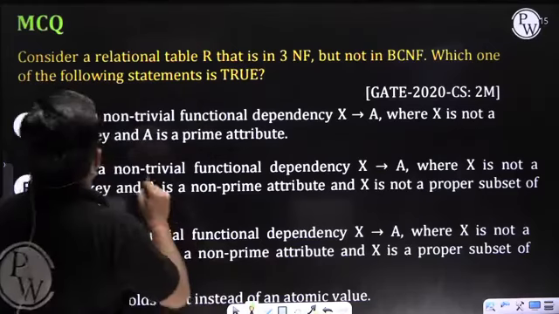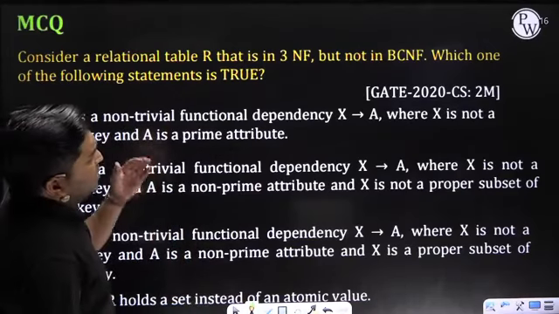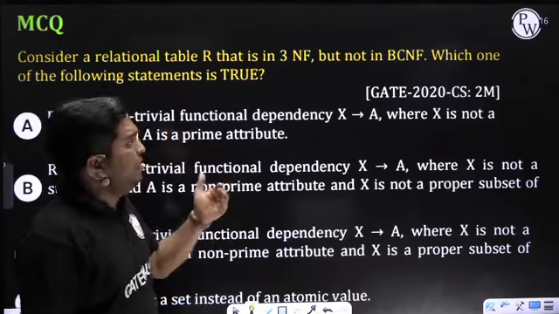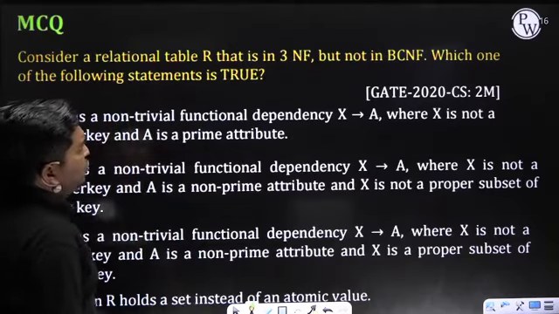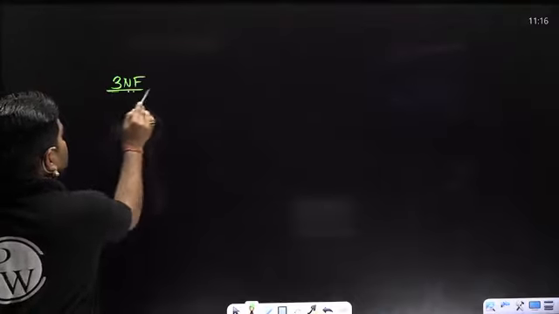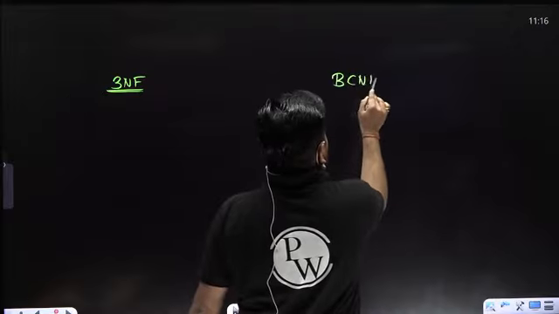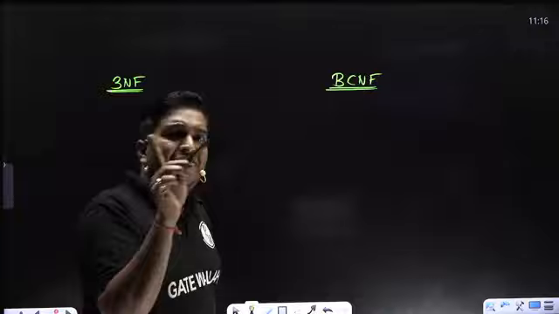In this question, it is mentioned: consider a relation table R that is in 3NF but not in BCNF. Which of the following statements is or are true? First of all, you should know the main case for 3NF and the main case for BCNF. What is the definition, or the condition, for 3NF and for BCNF?